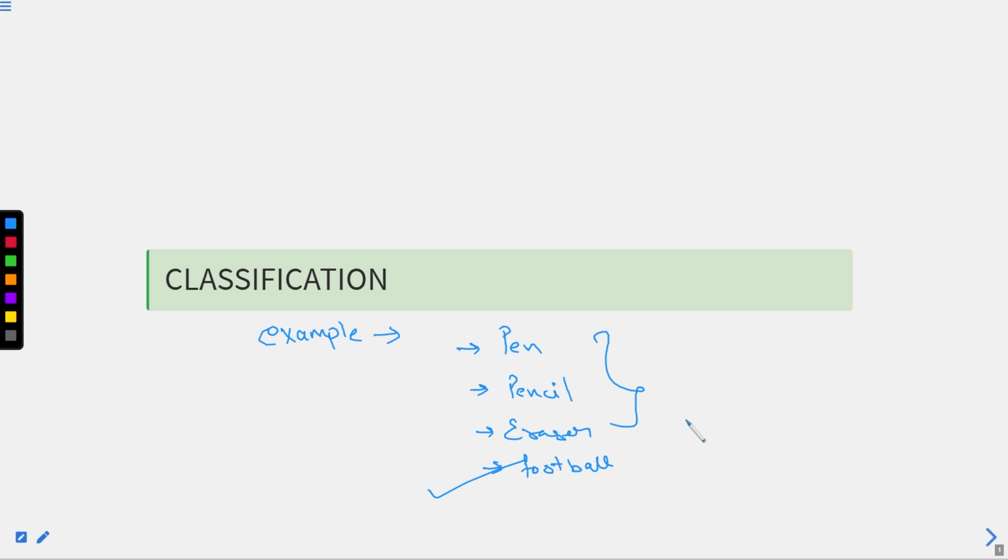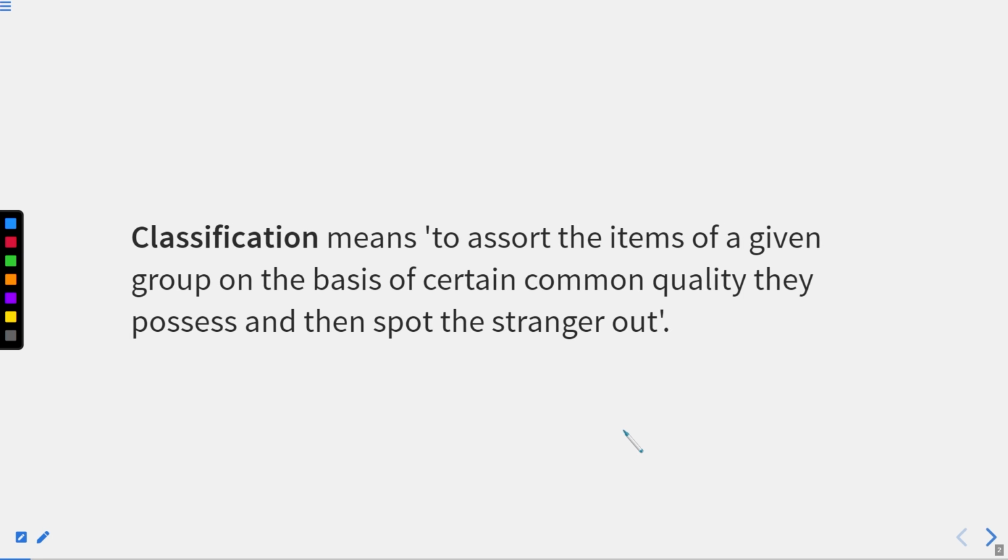I hope you are clear with the basic introduction part. So what exactly is classification? Classification means to sort the items of a given group on the basis of certain common qualities. Like recently we talked about some stationary items. So what is common in those items? That they belong to stationery. They possess that, and then spot the stranger out. We can say stranger out or we can say odd one out.